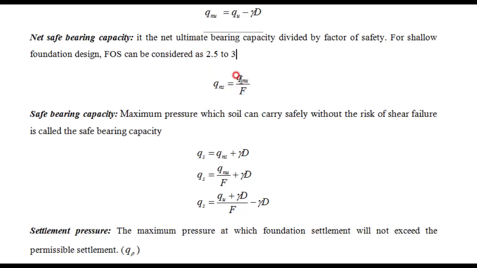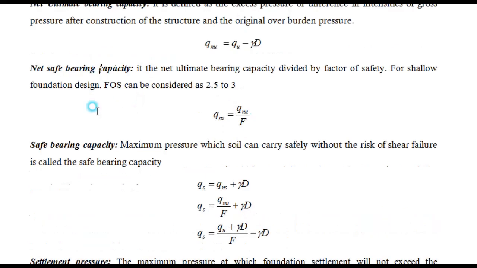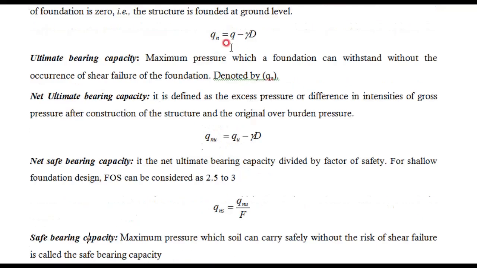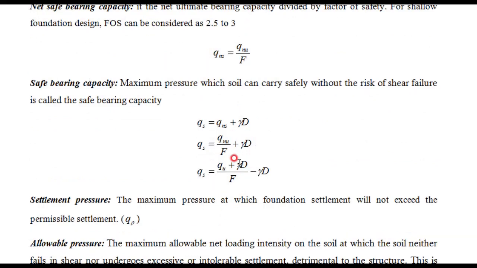We are underestimating: QNU divided by F, you get net safe bearing capacity. Then this is net and this is gross, therefore this will be more and this will be less. Then how much more? This much. That is gamma D, we need to add back to QNS, then we will get QS. And QS is QNU divided by F plus gamma D. This QNS is replaced with this equation, plus gamma D. Then QS equal to QNU means what? This QNU we got from this equation, that is QU minus gamma D, that we have substituted here.